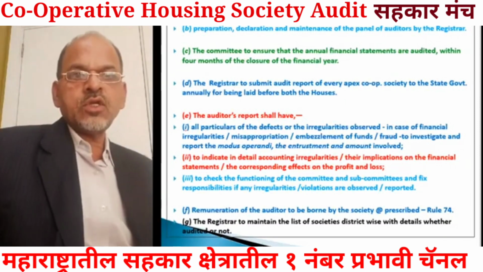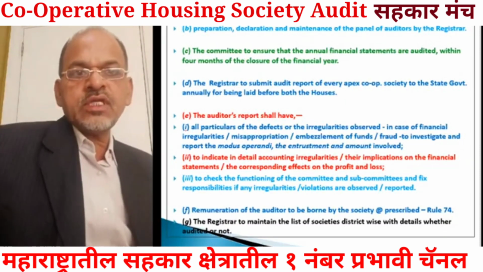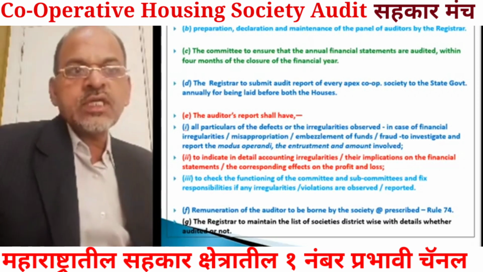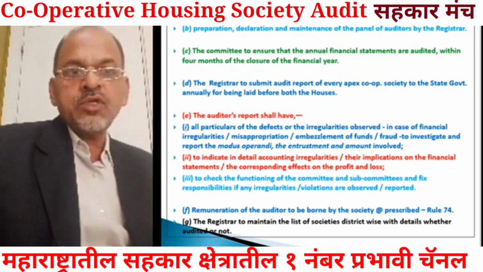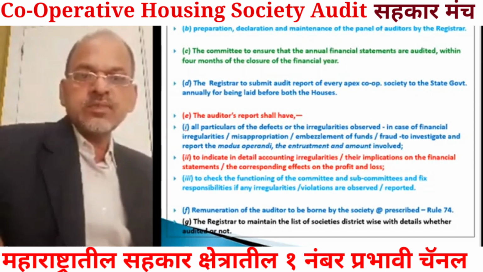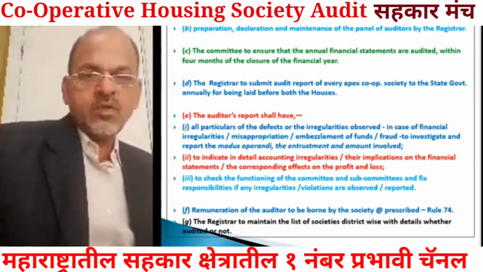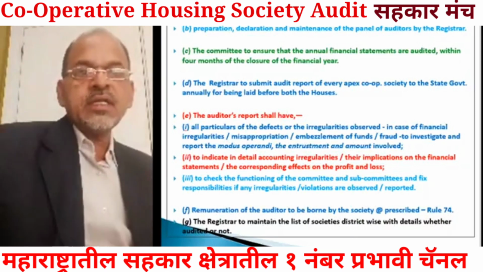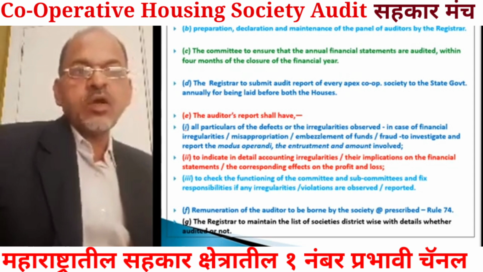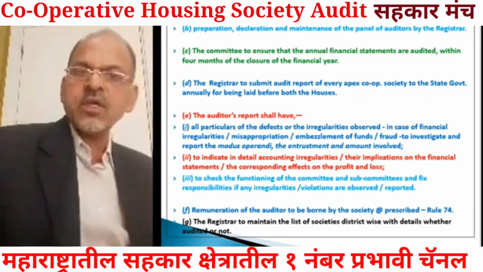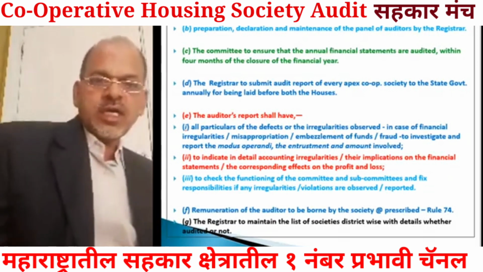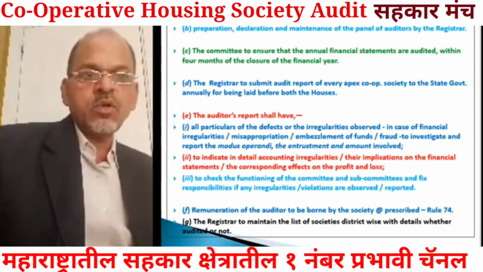The next provision is that the committee must ensure that the annual financial statements are audited within 4 months of the close of the financial year. Accounts have to be audited within 4 months from the close of the financial year, that is the cooperative year.